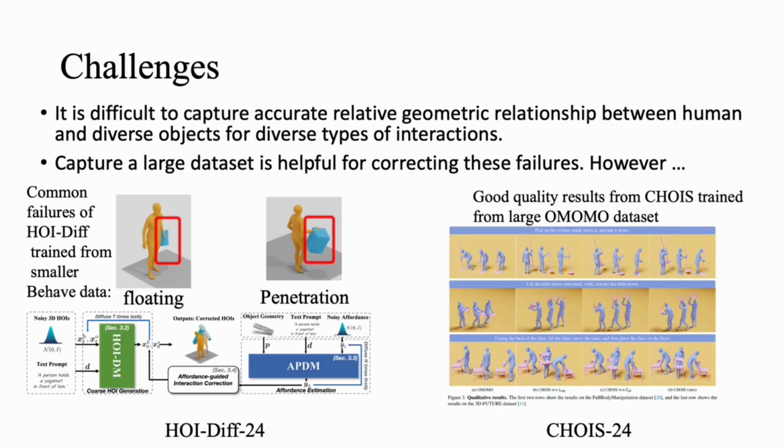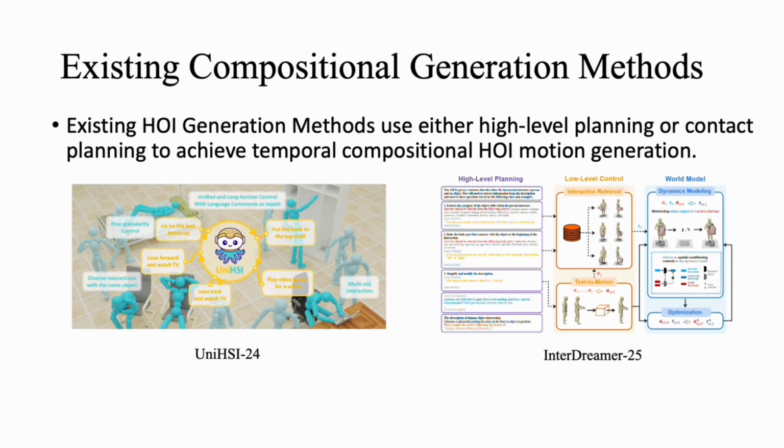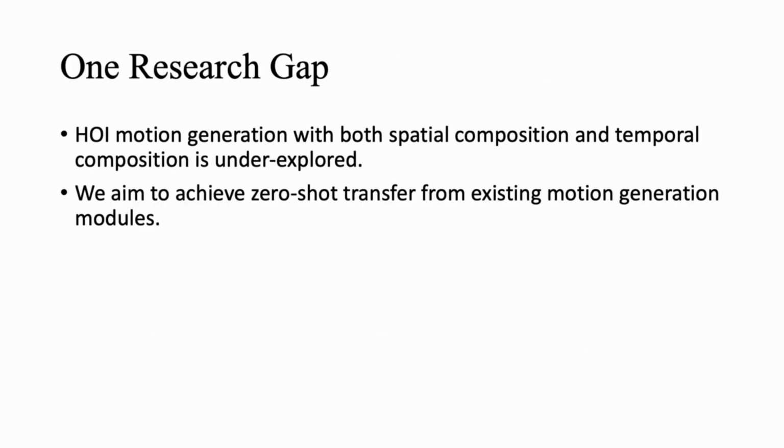For PrimHOI interaction synthesis, precise geometry between humans and objects is hard to learn from limited data. It usually requires a large dataset to achieve better quality. However, for a compositional PrimHOI motion dataset, it requires enormous efforts for data collection and manual refinement. Existing compositional generation methods use either high-level planning or contact planning to achieve temporal compositional PrimHOI motion generation. PrimHOI motion generation with both spatial composition and temporal composition is underexplored.